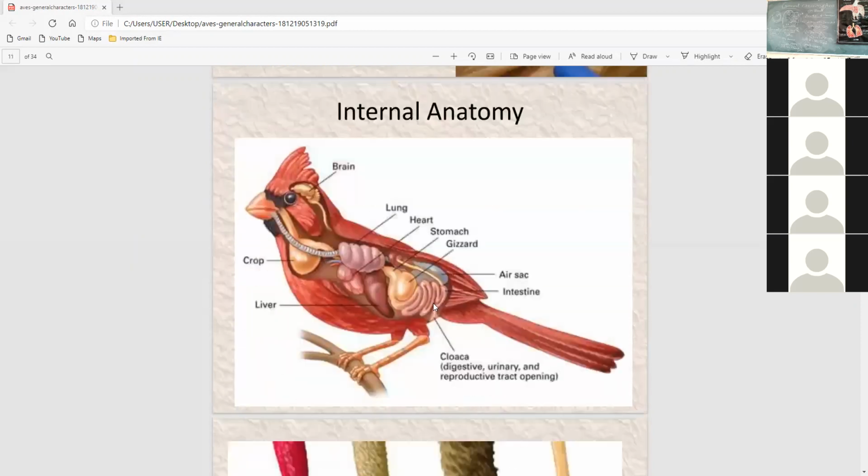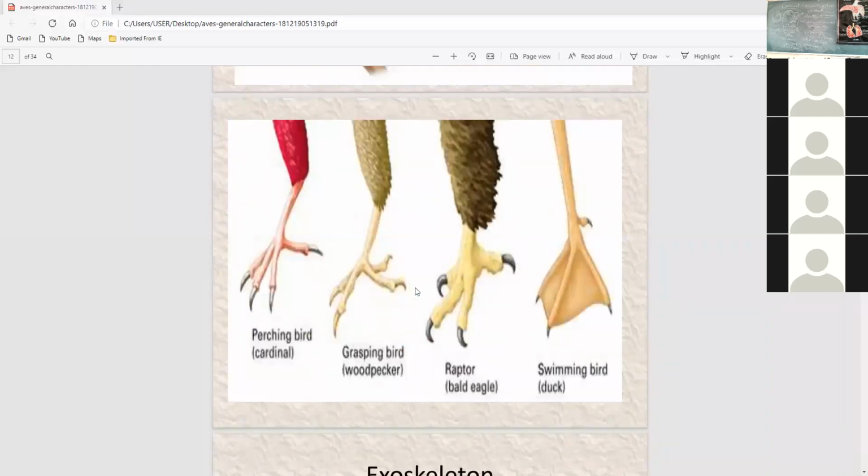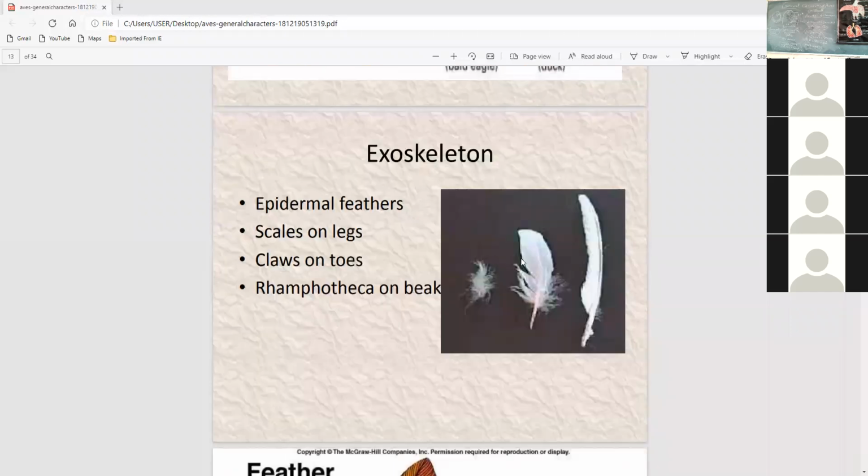Then these are the internal anatomy: brain, lungs, heart, stomach, gizzard, air sacs and intestine. These are the internal anatomy of birds. Then legs, hind limbs are modified for perching, grasping and swimming, like this. Exoskeleton, feathers, like this. Then the structure of the feathers.